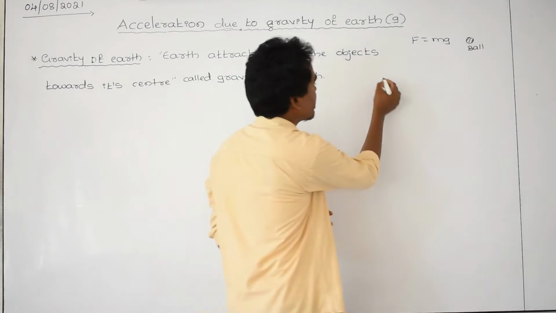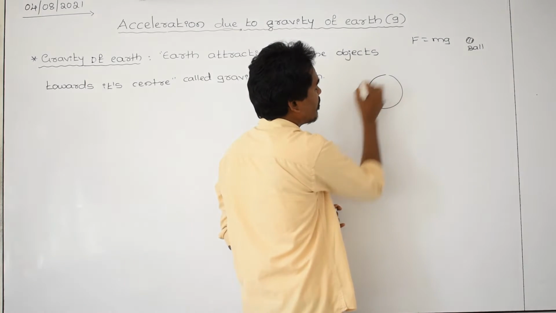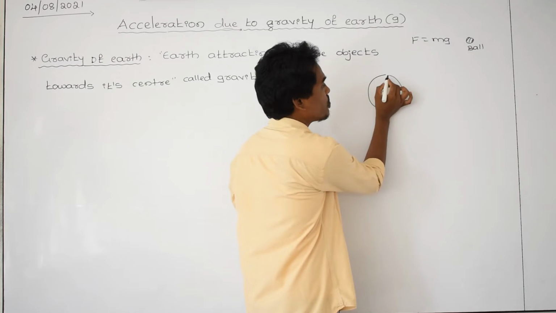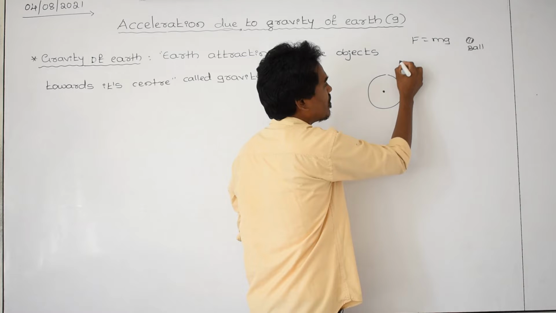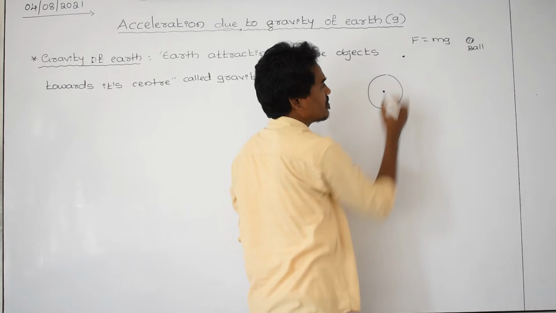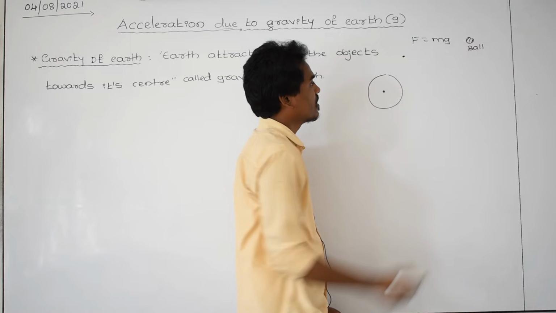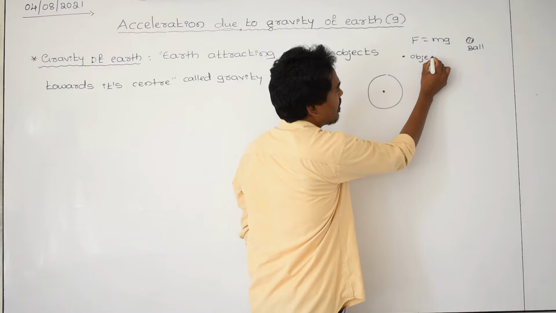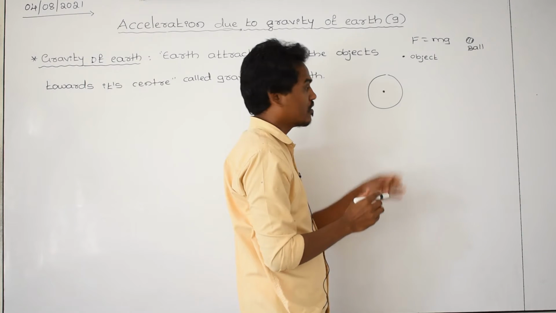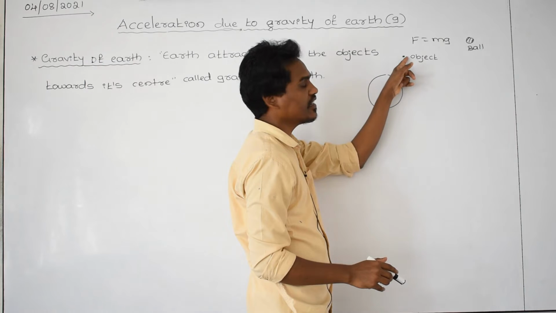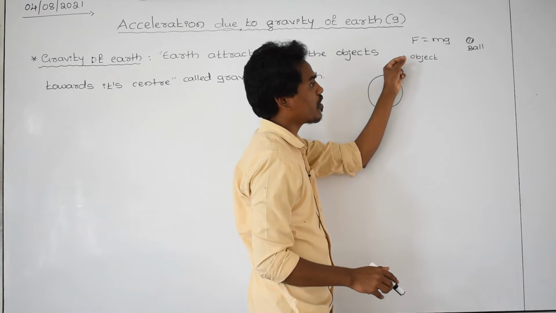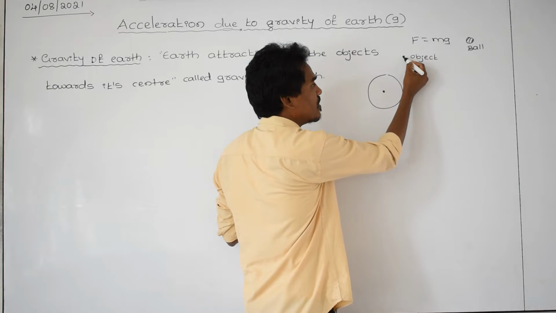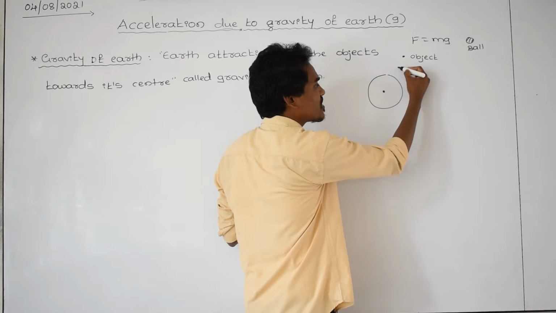See now, it is the earth. This is earth center. Take one small object, a small ball, to a certain height from the earth surface. This is our object. Take one small object from the earth surface, go to a certain height and leave the object from your hand. Then suddenly you are observing this body is accelerating towards the center of the earth.